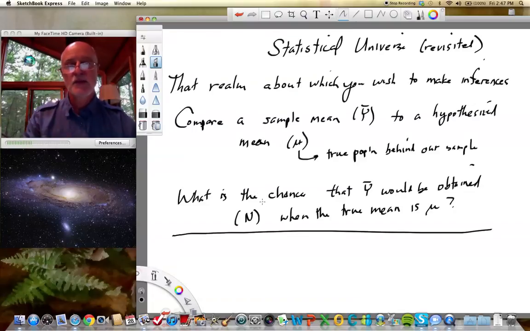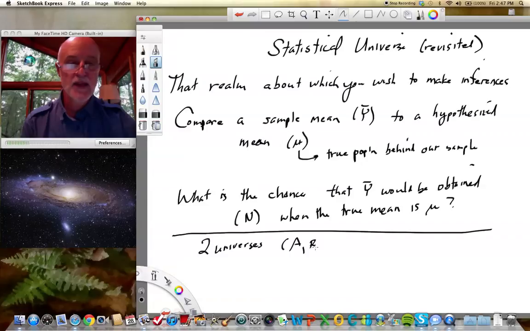And we'll be sampling, in this case, from one statistical universe. But sometimes we want to sample from two universes, and we could call them A and B. And we're really asking, are these universes identical?